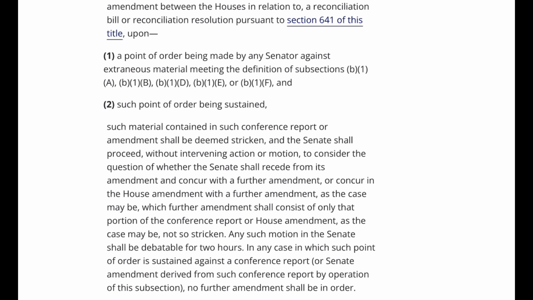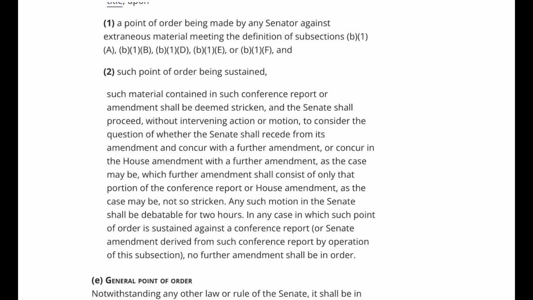Such point of order being sustained, such material contained in such conference report or amendment shall be deemed stricken, and the Senate shall proceed, without intervening action or motion, to consider the question of whether the Senate shall recede from its amendment and concur with a further amendment, or concur in the House amendment with a further amendment, as the case may be, which further amendment shall consist of only that portion of the conference report or House amendment, as the case may be, not so stricken.